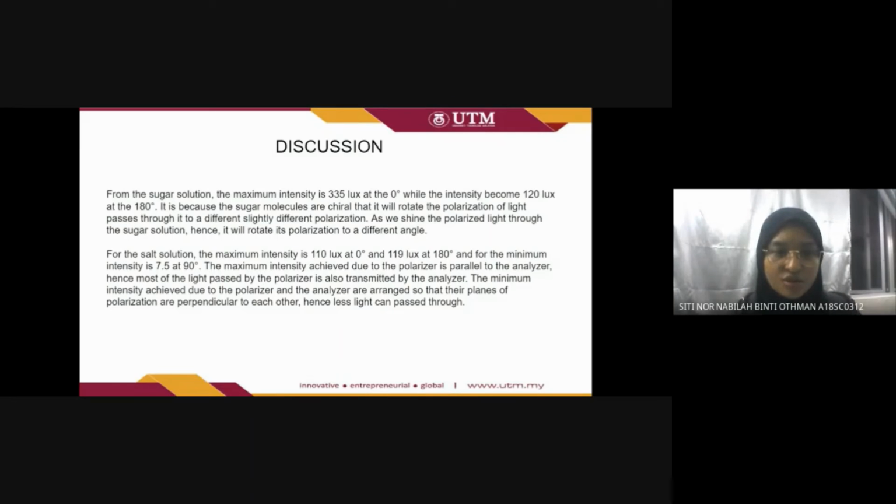Hence, most of the light passed by the polarizer is also transmitted by the analyzer. The minimum intensity is achieved because the polarizer and the analyzer are arranged so that their planes of polarization are perpendicular to each other. Hence, less light can pass through.